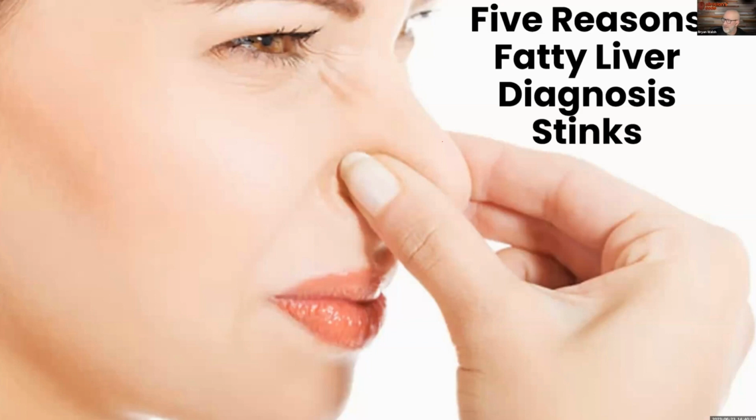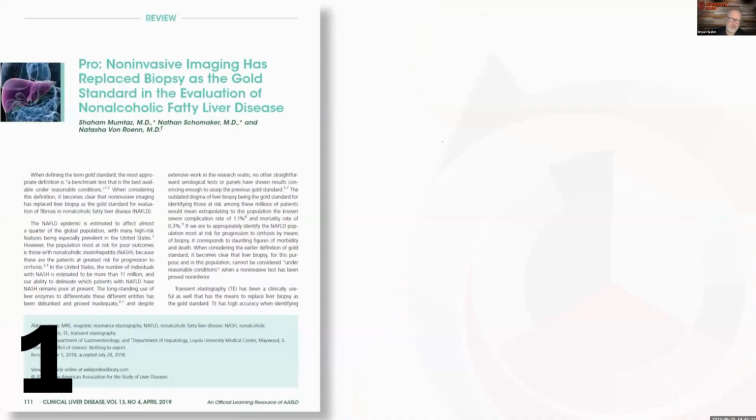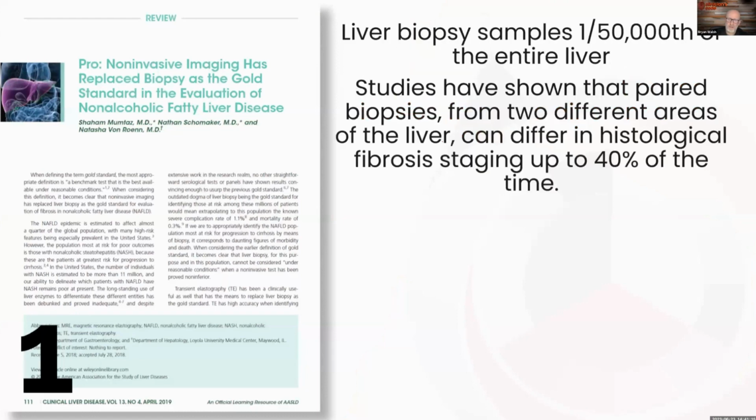But I will tell you that finding fatty liver is a huge problem. There's more glucose dysregulation than we probably realize because of reference ranges and the healthy population. One of the manifestations of that is fatty liver, and it is really hard to diagnose. Number one, I'm going to jam through some of this.